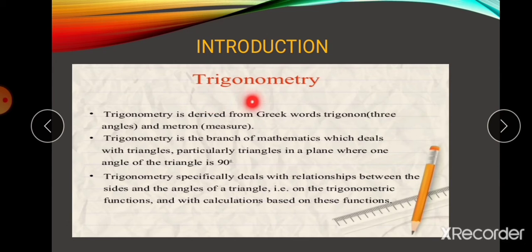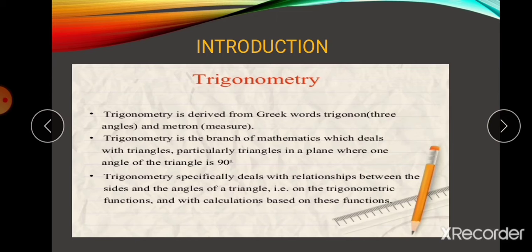So this is trigonometry. Trigonometry is derived from the Greek words trigonon and metron, meaning the measure of 3 angles. This is the very best topic in the branch of mathematics. It is based on triangles, a geometrical figure, and also it is based on the angle of 90 degrees.